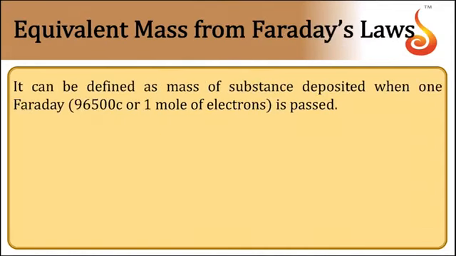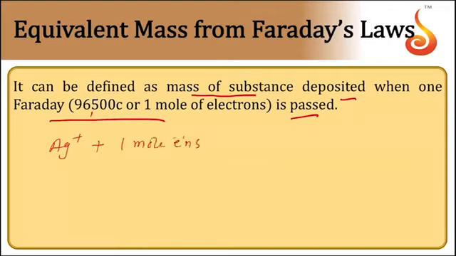Then one more thing, the equivalent mass can be obtained even from Faraday's laws of electrolysis, where the equivalent mass can be defined as the mass of substance deposited when 1 Faraday of charge is passed. 1 Faraday is nothing but the charge present on 96,500 coulombs, or you can say 1 mole of electrons. Let us take an example. Suppose you have a silver ion solution. When we pass 1 mole of electrons here, that is nothing but passing 1 Faraday of charge.